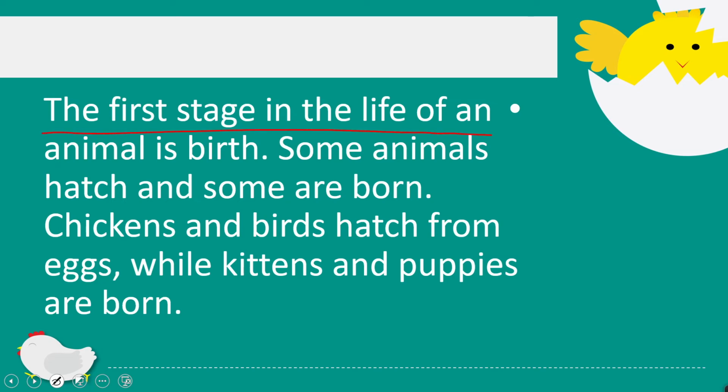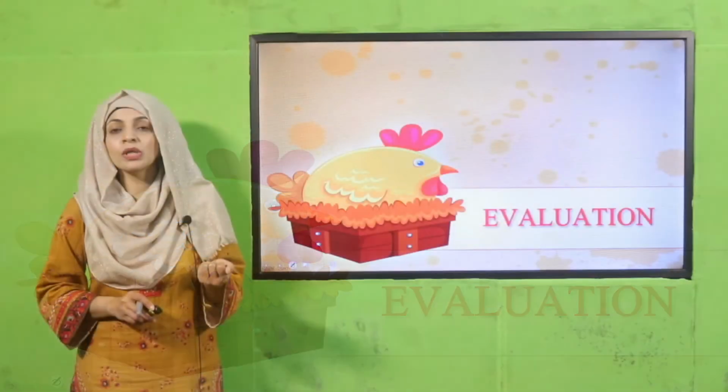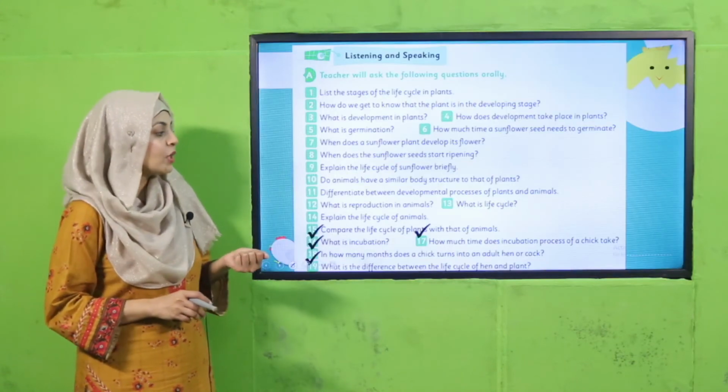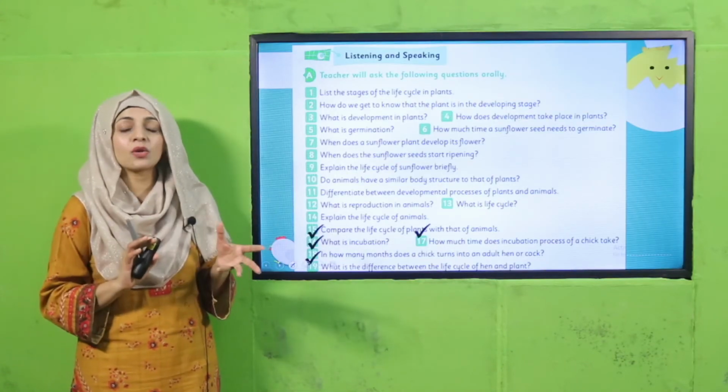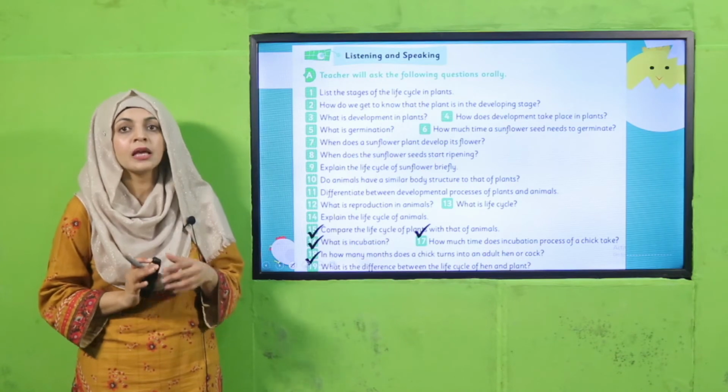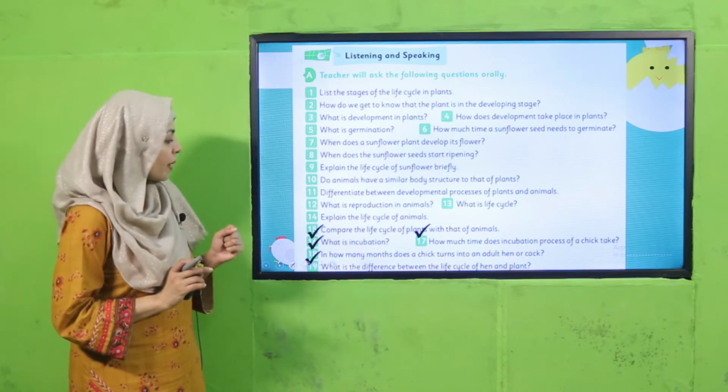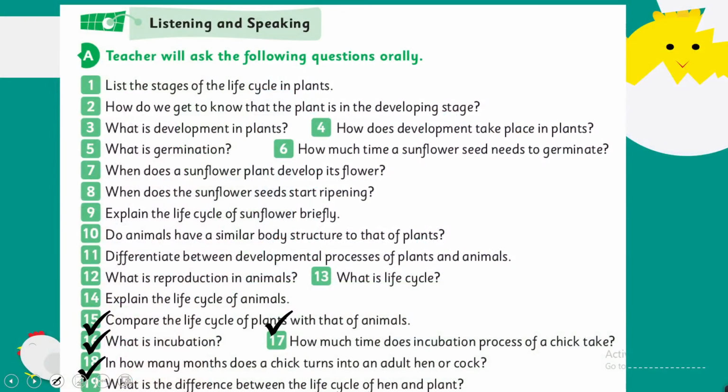The first stage in the life of an animal is birth. Some animals hatch and some are born. Chickens and birds hatch from eggs, while kittens and puppies are born. So this is the answer to your question. Write it down or note it down in your notebooks. From here, we will move forward towards the evaluation. For evaluation, I will ask questions from the listening and speaking practice in your books. So question number 15, I will start from question number 16.